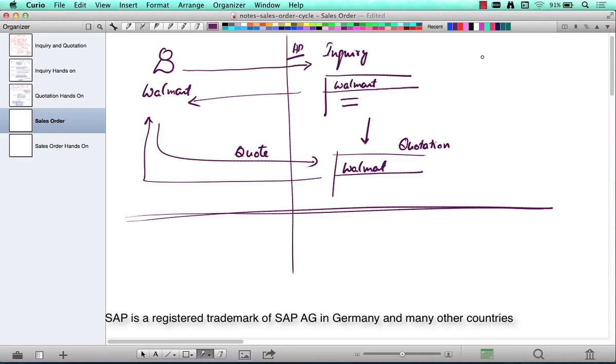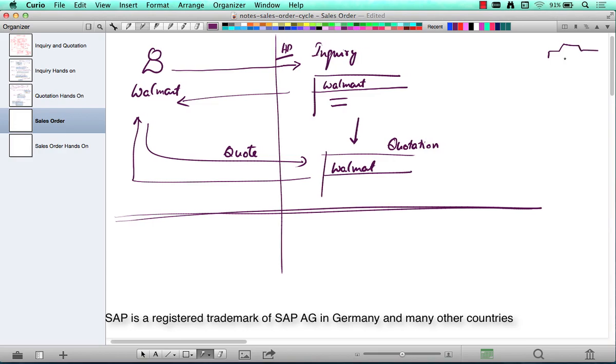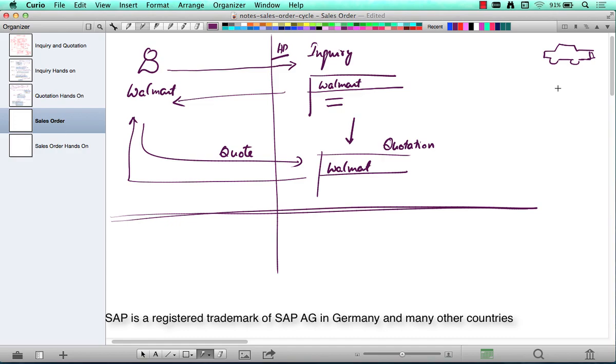It's like you want to buy a car, you go to one dealer, you go to another dealer, you go to 5 different dealers. You might just inquire for however long you want, or you might get quotations from 1, 2, 3, 4 different car sales guys or dealers, and you ultimately will end up buying from one, right?